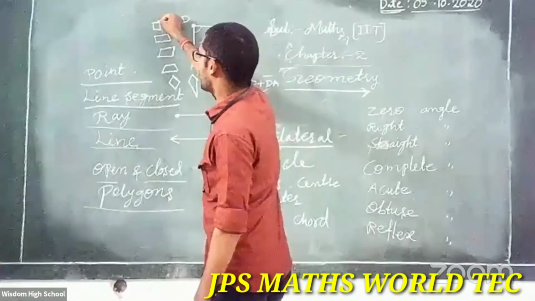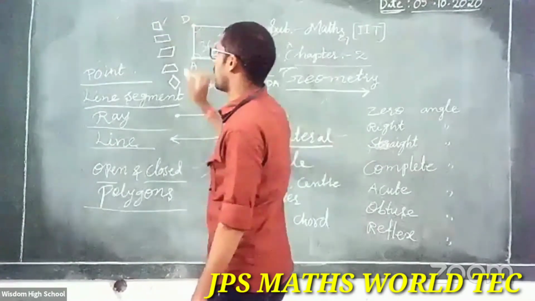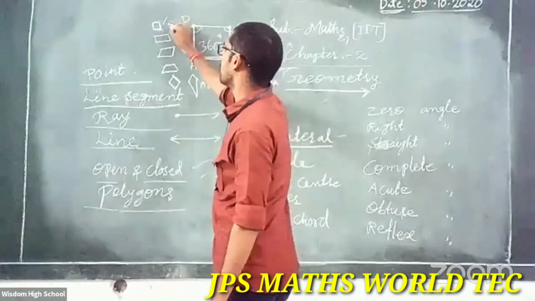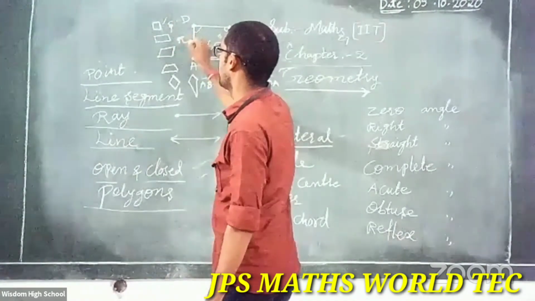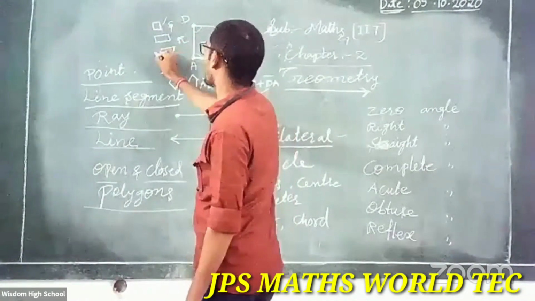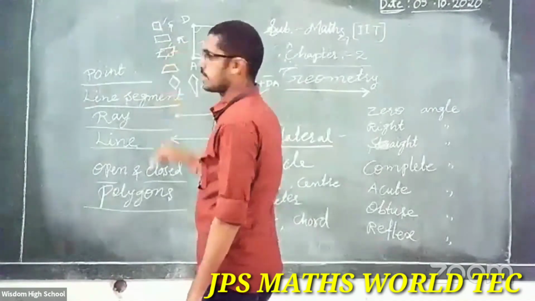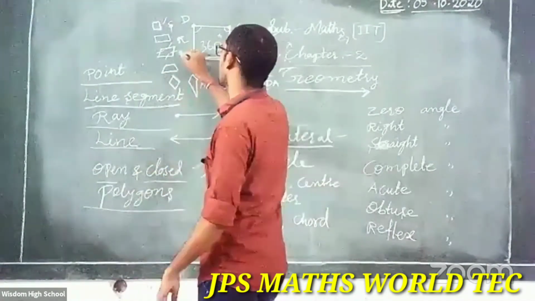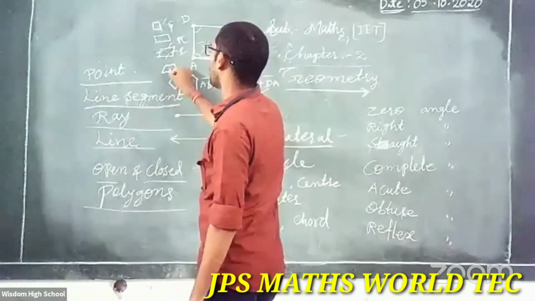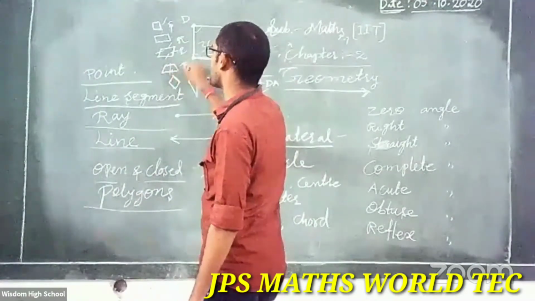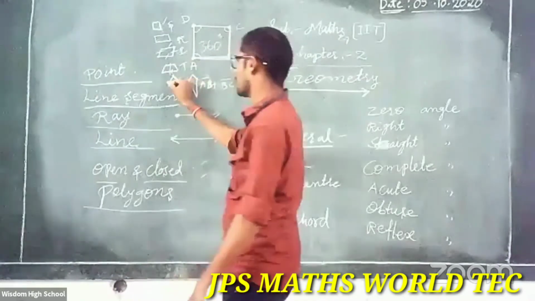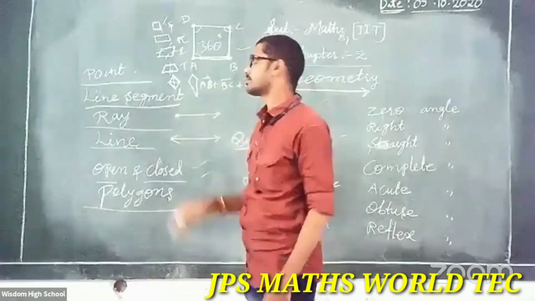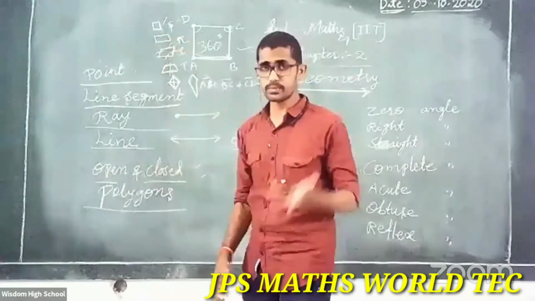Square: all sides are equal. That is a square. Opposite sides are equal, that is a rectangle. Then parallelogram means opposite, right? Two pairs of sides are parallel. That is a parallelogram. And here one pair of sides is parallel. That is a trapezium. Here rhombus. It is a kite. Five types.